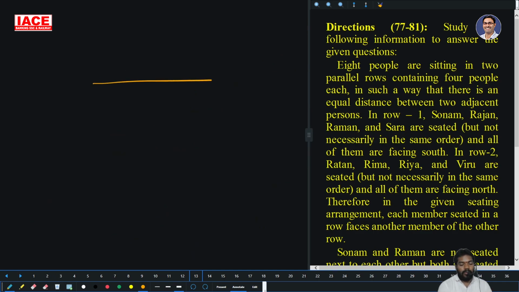Row 1 has 4 persons: Sonam, Rajan, Raman.